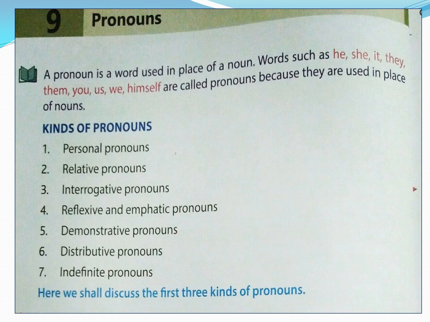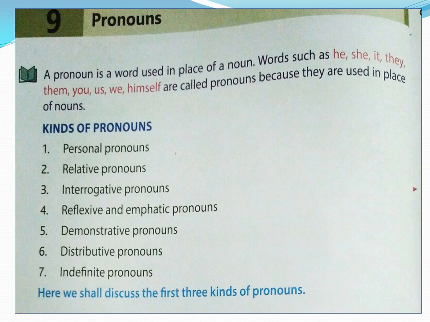Then what is a pronoun? A pronoun is a word used in place of a noun. So when we have to replace a noun with another word, we use a pronoun. Examples are given, children. He, she, it, they, them, you, us, we, himself. These are all words used in place of a noun. We replace nouns with these words. Such words are called pronouns. But why do we need to replace a noun, children?